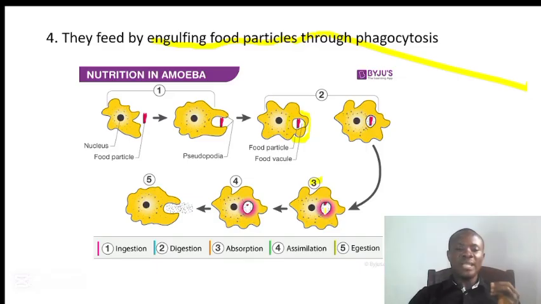When the food is being digested, the food is being absorbed into the cytoplasm. This food will be assimilated into the cells of the amoeba. The body cells of the amoeba will make use of it. And what will happen? The waste, or the undigested food particle in that membrane, will move closer to the plasma membrane of the amoeba, and it will open up in order to expel the undigested food particle outside of the amoeba.